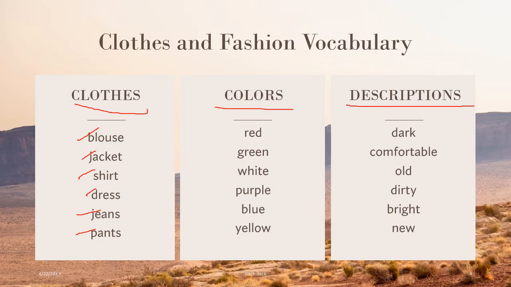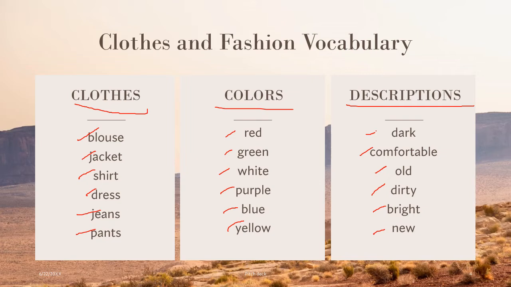Under the category of colors, we see red, green, white, purple, blue, yellow, and there are many more colors. Descriptions. Under that, dark, comfortable, old, dirty, bright, new. There are many other words that we can also use under the category of descriptions, but for now, this could help you start a conversation.